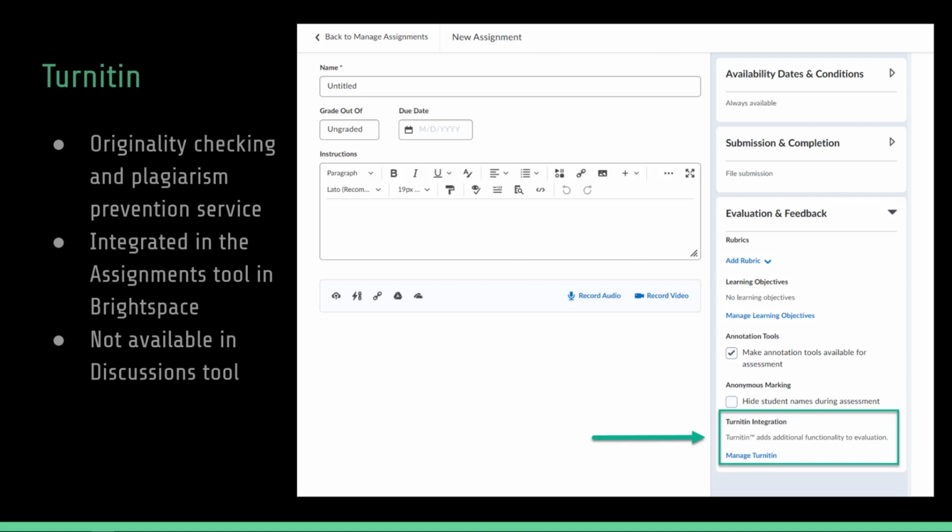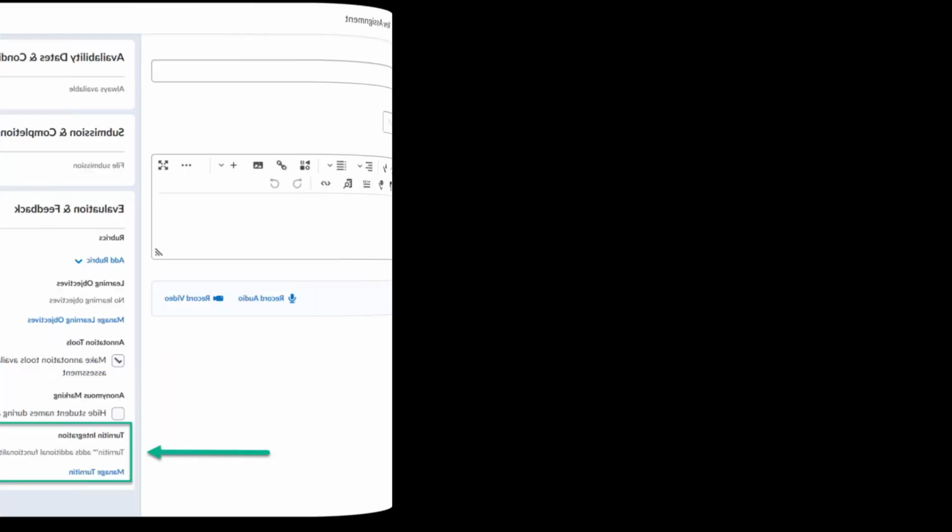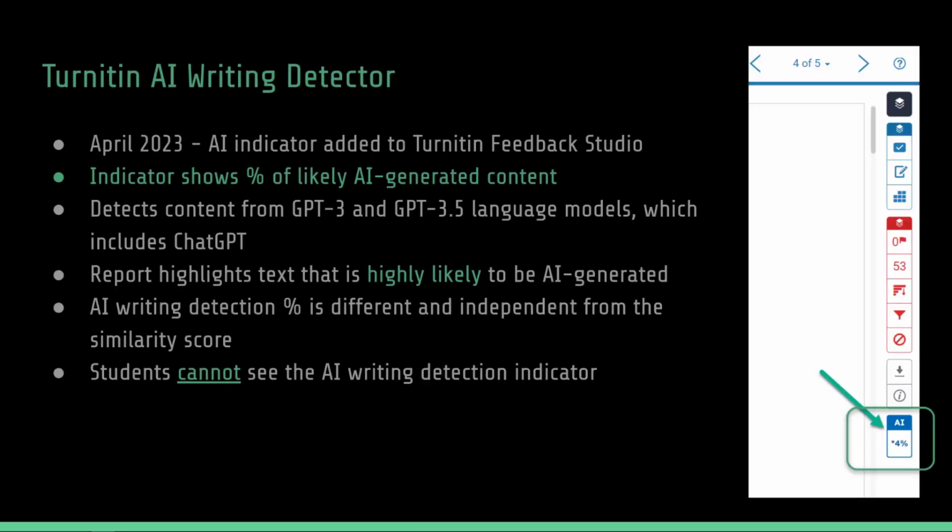You will find Turnitin in the evaluation and feedback accordion within the assignments tool. Turnitin is not available in the discussions tool. Turnitin released their AI writing detection tool in April 2023. They stated their writing detector is capable of identifying both AI generated and AI assisted writing, including ChatGPT.